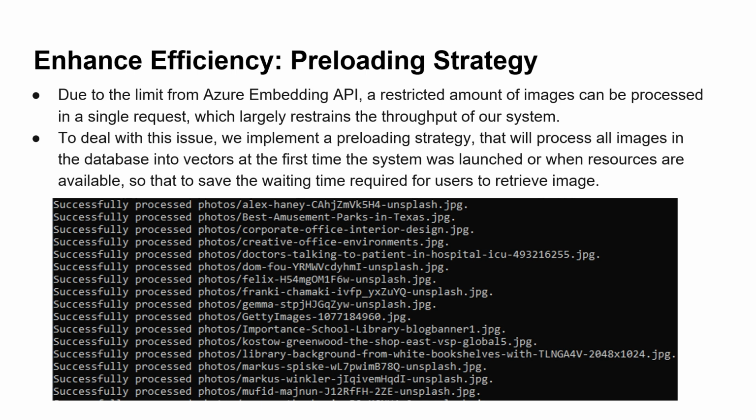After all, we can enhance efficiency by using preloading strategies. That's because in the Azure embedding API, there's a limit that only a restricted number of images can be processed in a single request. So to deal with it, we implement these preloading strategies that will pre-process all of the images in our database when the system is first launched, or when the computer has some resources available, to ensure that users can use the system as soon as they want, reducing the waiting time.